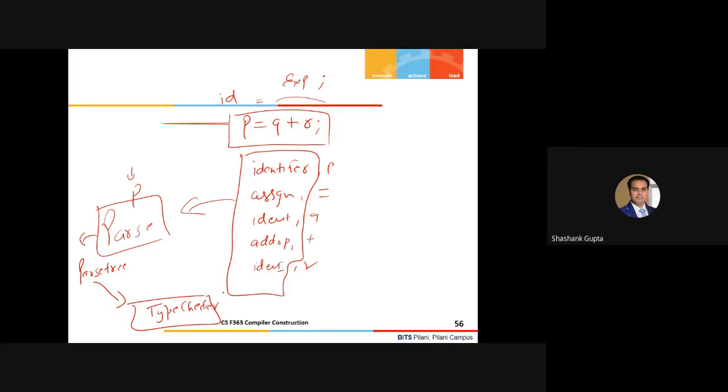Now, what information does the type checker need? Guys, question to you people. What sort of information is required by the semantic analyzer? The type of the identifiers. So the type checker must know in which context these guys are occurring. I mean, what is the type of this identifier? What is the context of this assignment operator? What is the type of this other identifier?